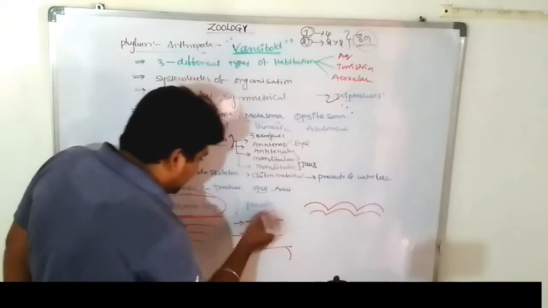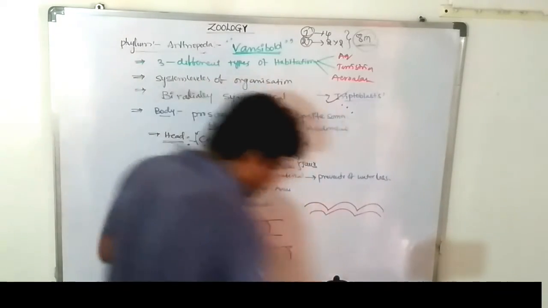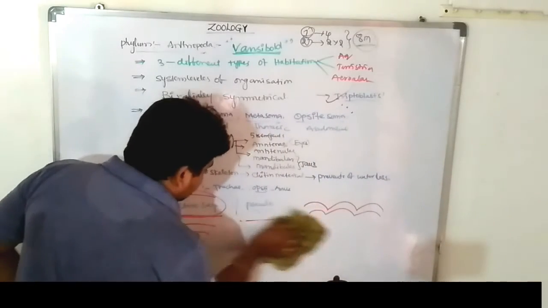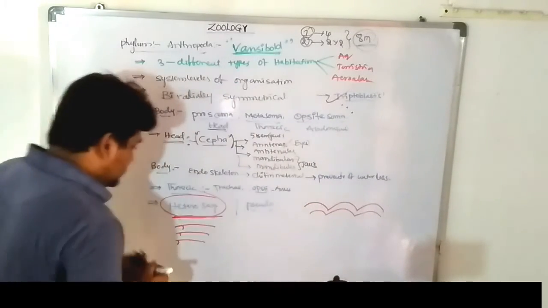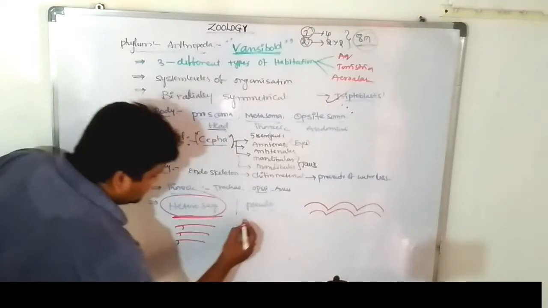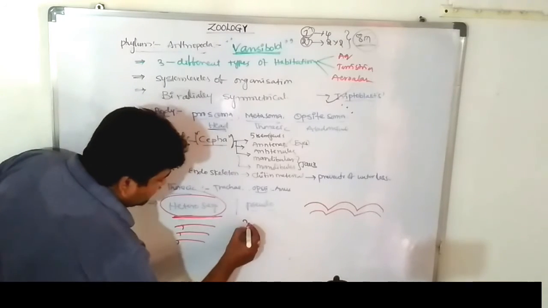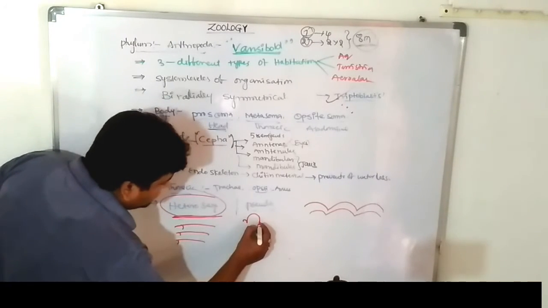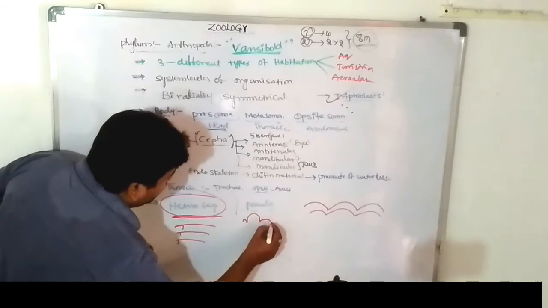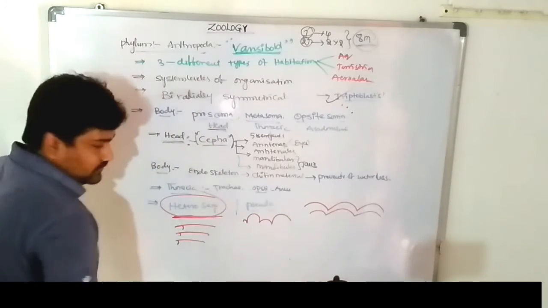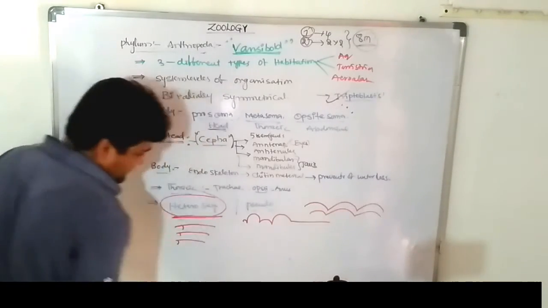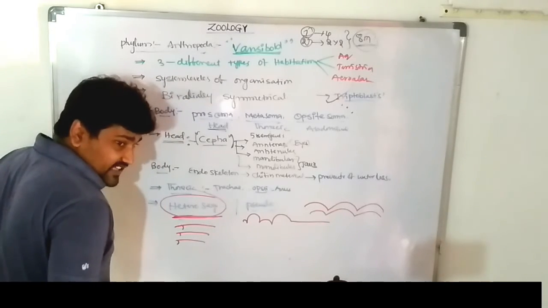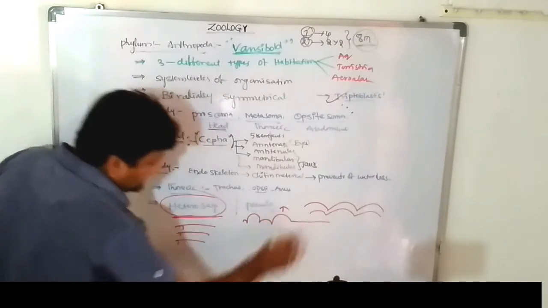What is pseudo-segmentation? Very, very important. Pseudo means false. It is not true segments. False segments. So these show different types of segments. The first segment is small, the second segment is large, the third segment is middle, the fourth segment is large. After three or four segments, there are no segments. That is called pseudo segments.